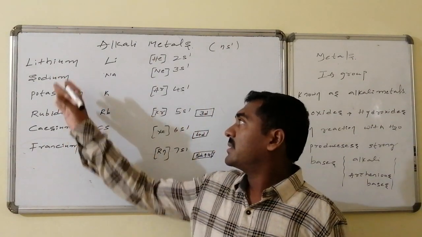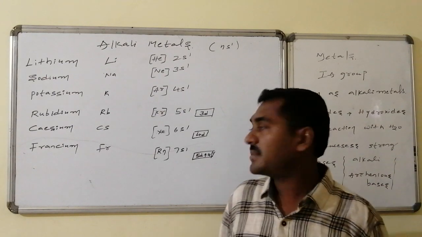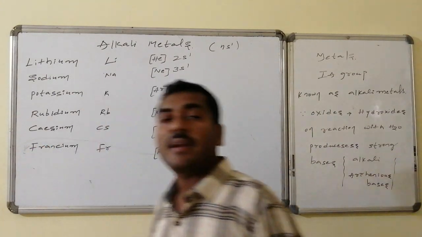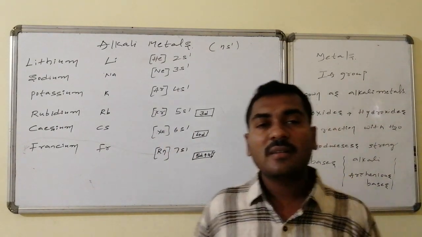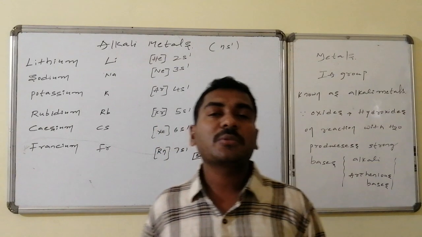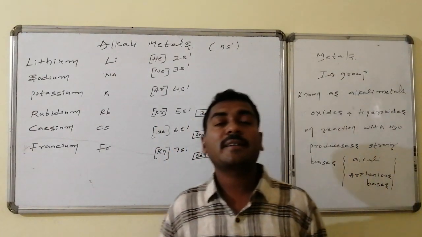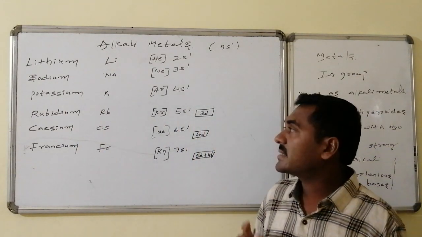Second period starts with lithium, third period starts with sodium, and the seventh period starts with francium. Francium is a radioactive element. Thus, the set of these elements have a similar outermost electronic configuration, that is ns1. The last orbit consists of one electron.